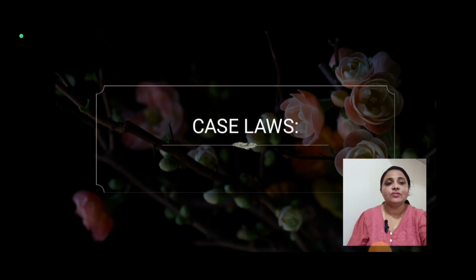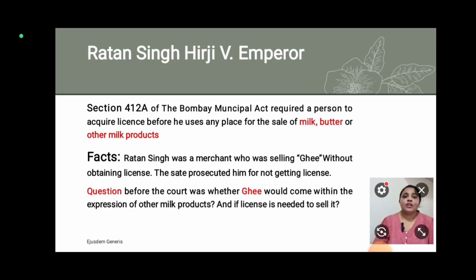Okay, now we'll move on to the case laws. The first case law is Ratan Singh Hirji versus Emperor. Here you can see Section 412A of the Bombay Municipal Act required a person to acquire a license before he uses any place for the sale of milk, butter or any other products. So you have to have a license if you're dealing with such products. If you have to sell them, you have to get a license.